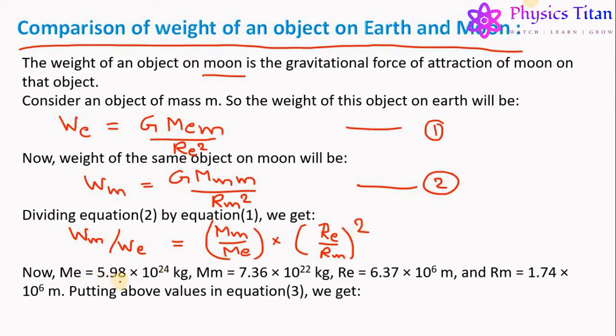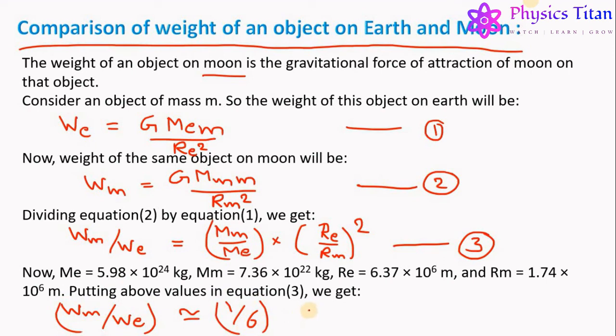Now, mass of Earth is 5.98 × 10^24 kg. Mass of Moon is 7.36 × 10^22 kg. Radius of Earth is 6.37 × 10^6 meter, and radius of Moon is 1.74 × 10^6 meter. Putting all these values in equation 3, we get W_m upon W_e nearly equal to 1 by 6.